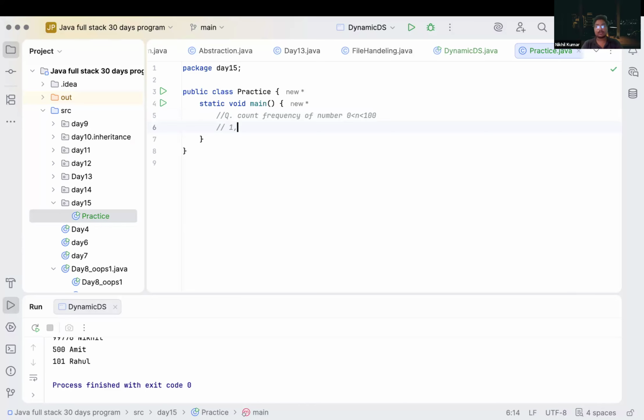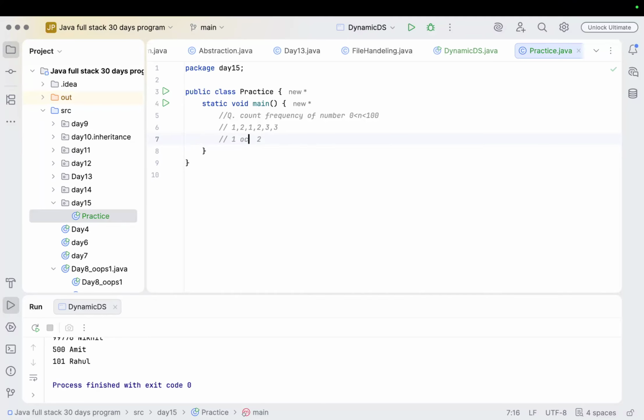Like we have 1 comma 2 comma 1 comma 2 comma 3. Correct. What will be the frequency for 1? 2. Correct. We have 1 occurring 2 times.